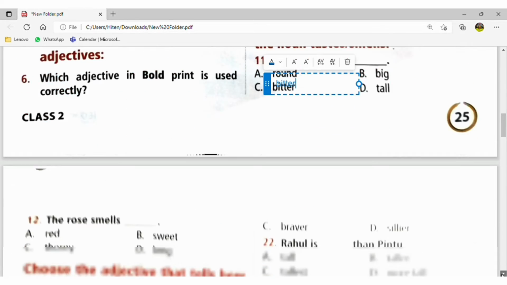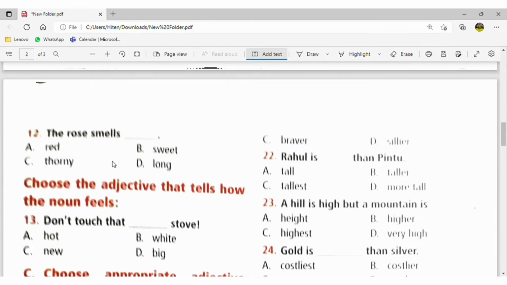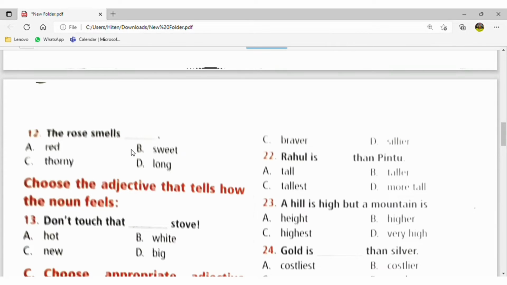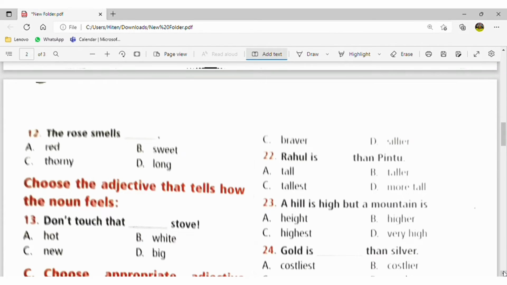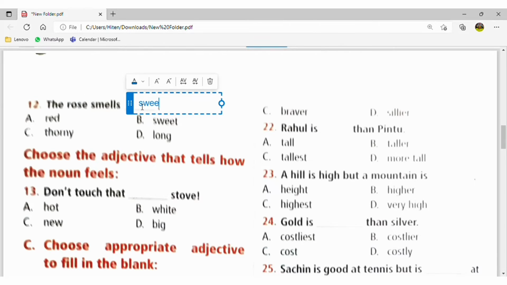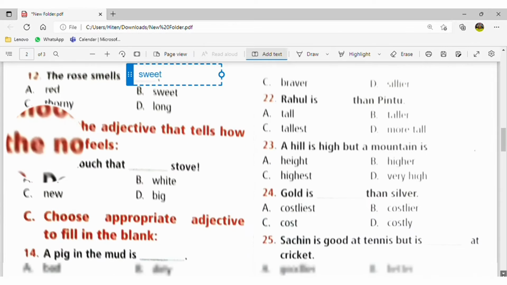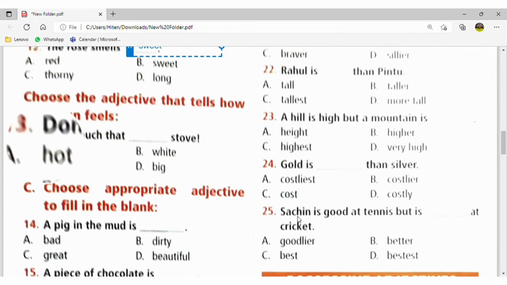Fine. Now the rose smells. Here also the rose smells. So how will you smell? It smells. Just a minute. So it smells sweet. Okay. Now don't touch the hot stove, because the stove, generally the gas, is hot.